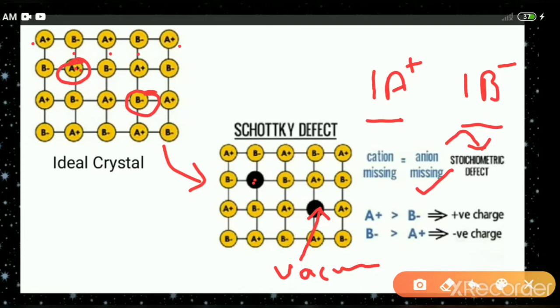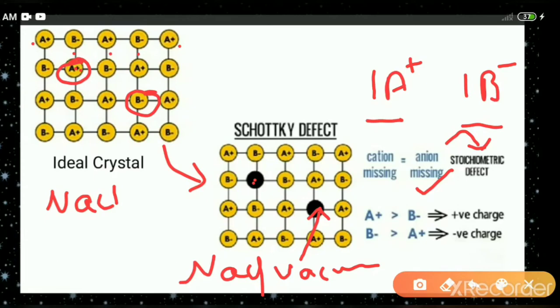That means if it is NaCl, it is still NaCl, because the numbers of cations and anions are still equal. Such a defect is called Schottky defect.